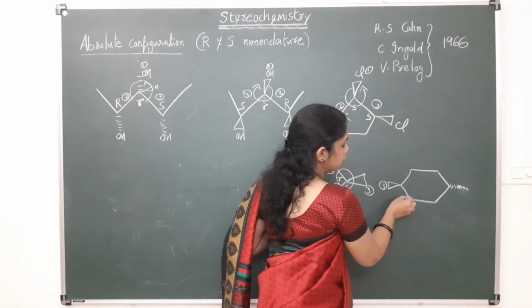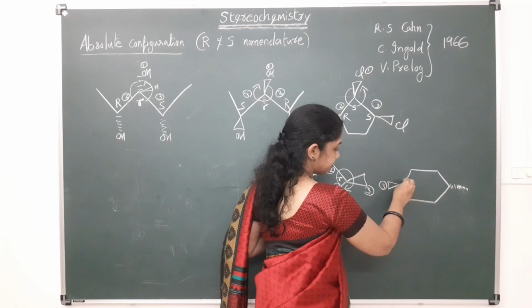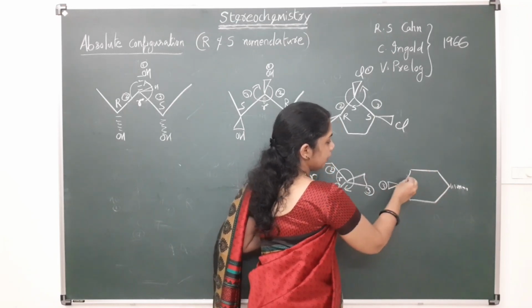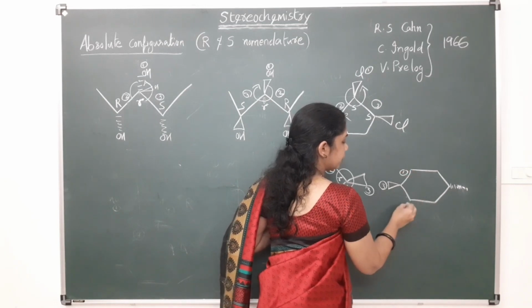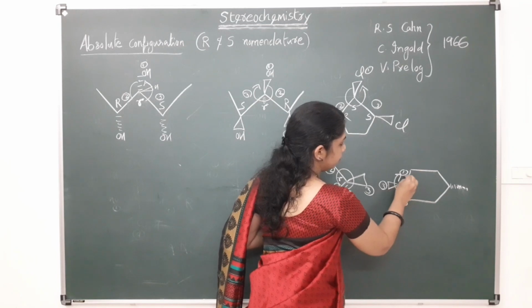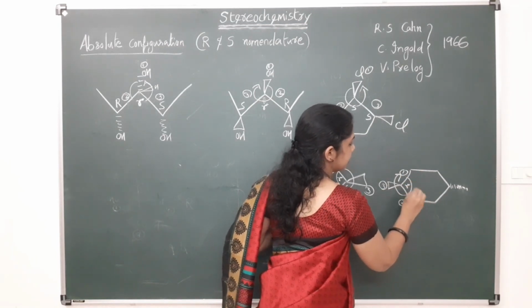Among these 1 and 2 we have to give it in such a way that it must be in the clockwise direction, that is R. So 1, 2, 3 in the clockwise direction, so this is having the R configuration.